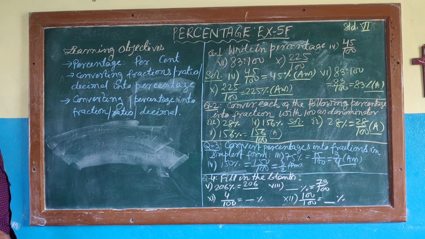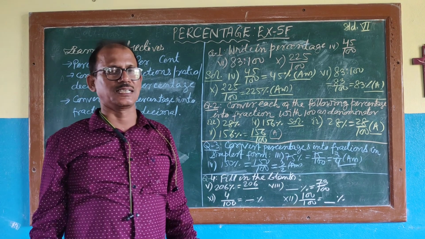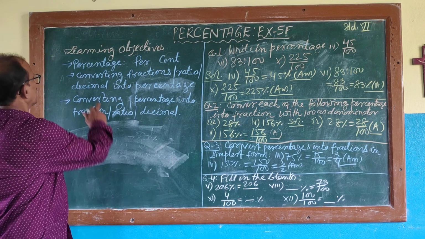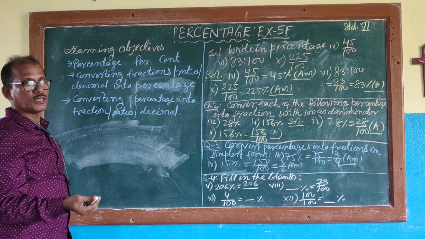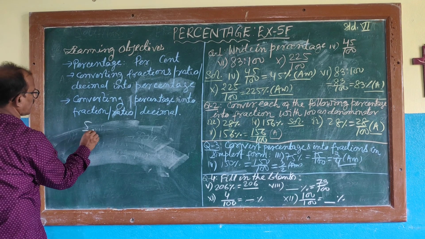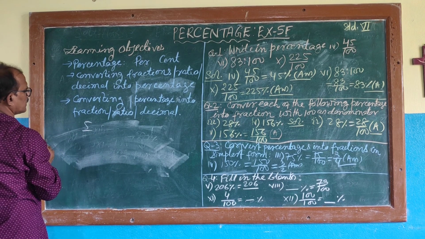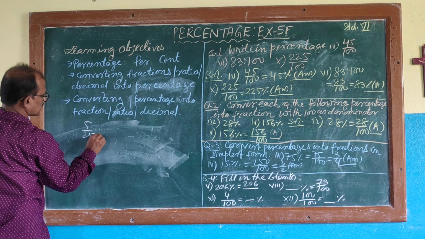Now moving on to two aspects we learned in class 6 standard, how to convert a fraction, ratio, or decimal into percentage.